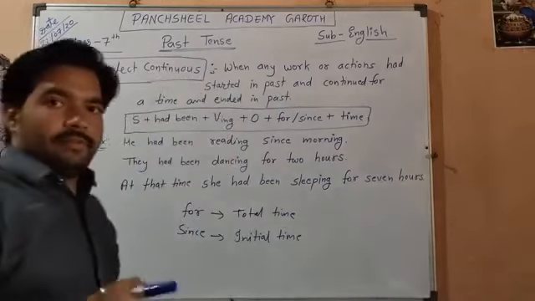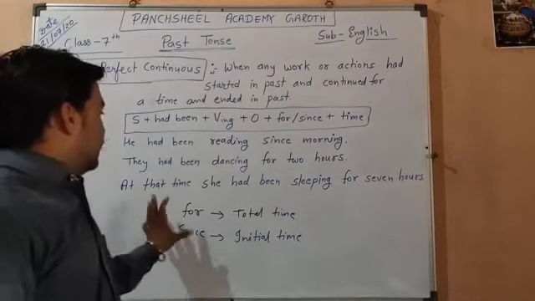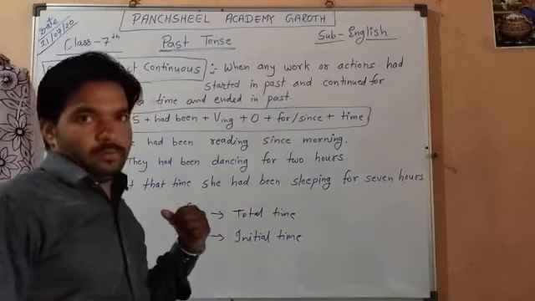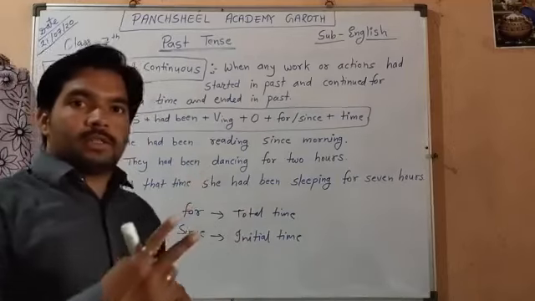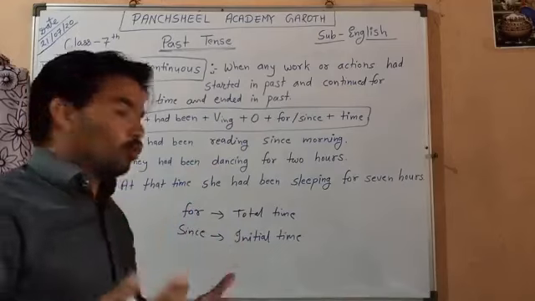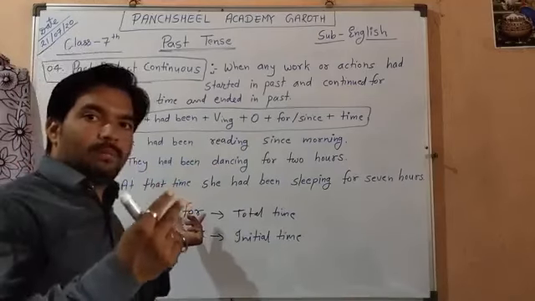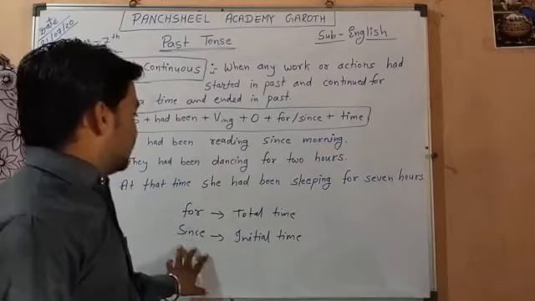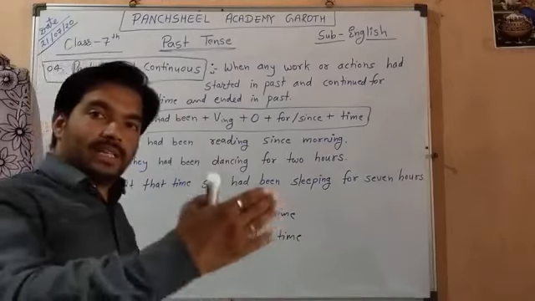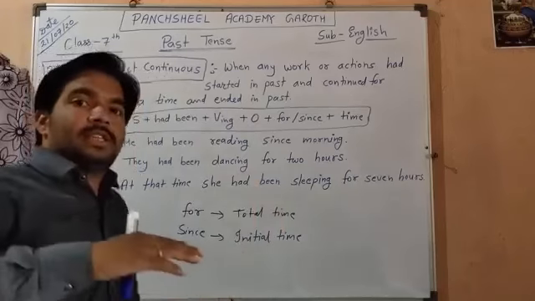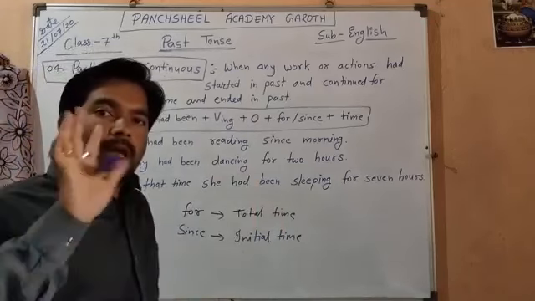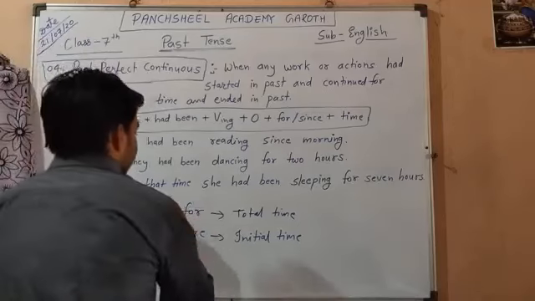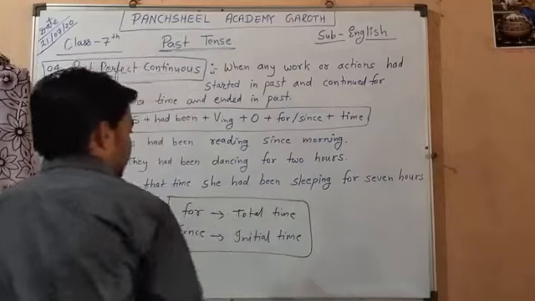Whenever we talk about the total time taken in an action, we use for, like for 2 hours, for 2 years, for 4 days. But since is used for initial time, when work started, like since 1995, since 5 o'clock, since Monday. We must know it.